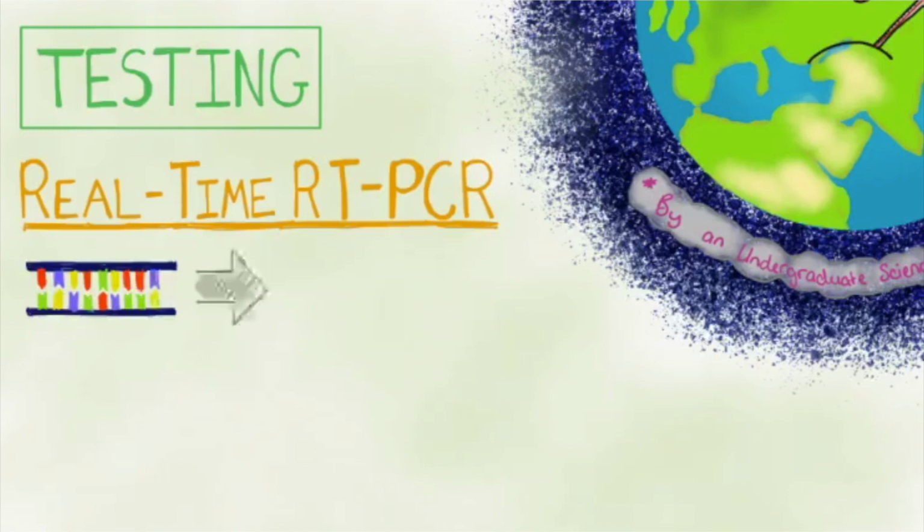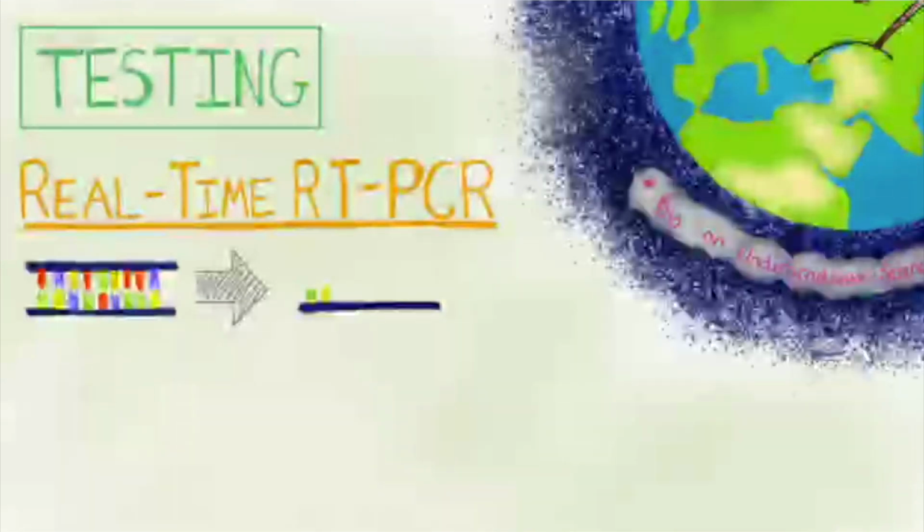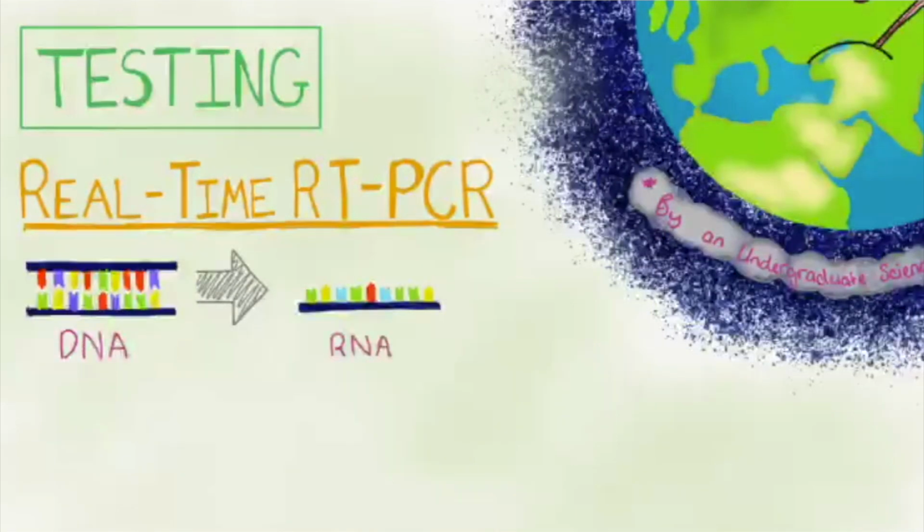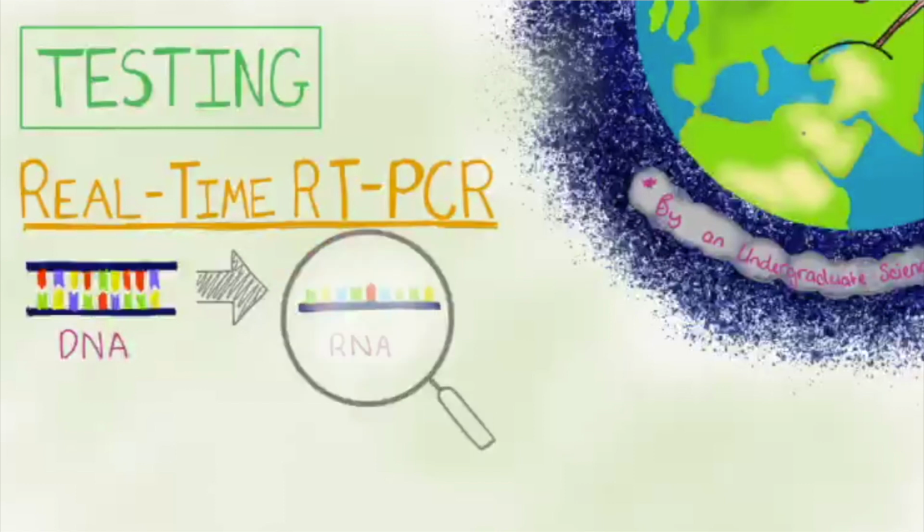In human cells, DNA is actually a blueprint our body uses to make a different molecule called RNA, which in turn makes us who we are. COVID-19 starts with this RNA as its blueprint. Just like our genetic information is unique to us, COVID-19's RNA is unique to COVID-19, which means if we want to look for its presence, it's a good idea to look for its RNA in the respiratory tract of patients.